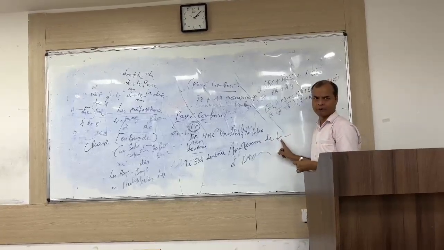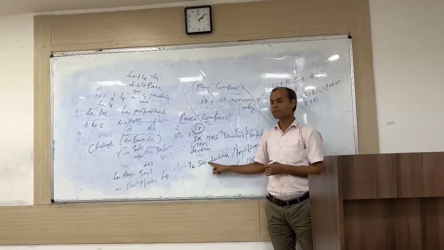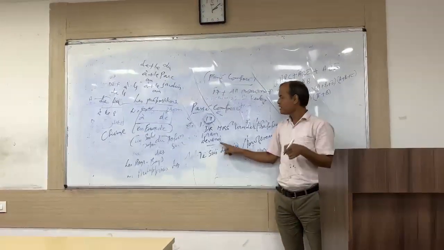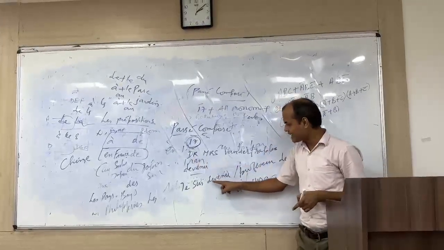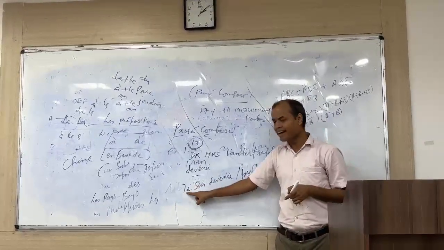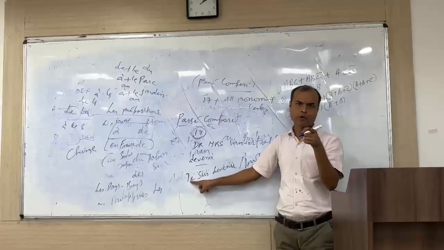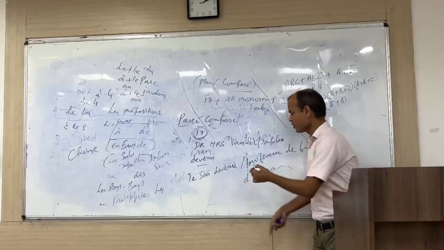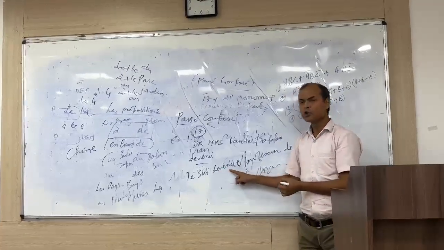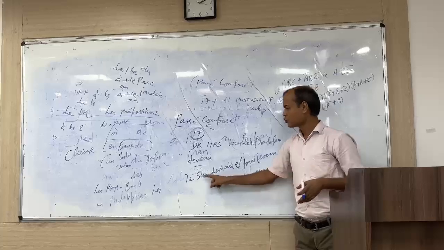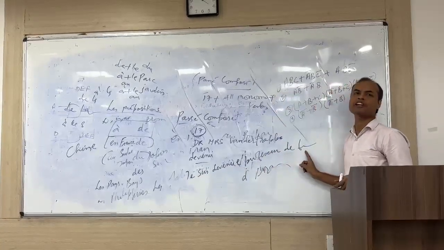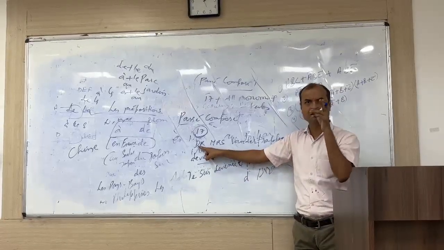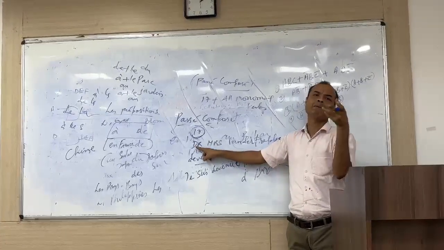I became a French professor. Here what you have to keep in mind is that whenever you are using être auxiliaire to conjugate any verb in passé composé, like devenir, the past participle must agree with the subject in gender and number. If je is masculine, devenu is alright. If je is feminine, you have to add e to make the past participle feminine singular. So je suis devenu professeur de français means I became a French professor. This is one of those 17 verbs which take être auxiliaire in passé composé.